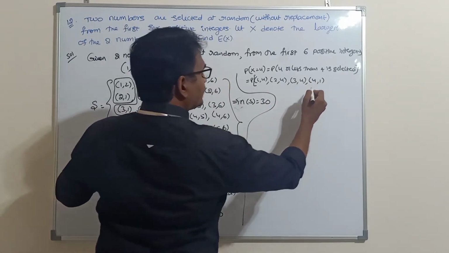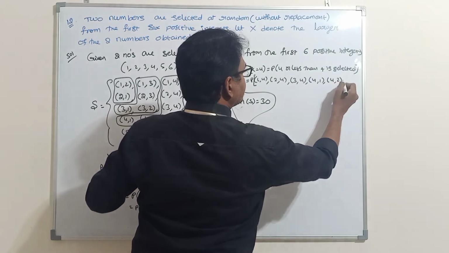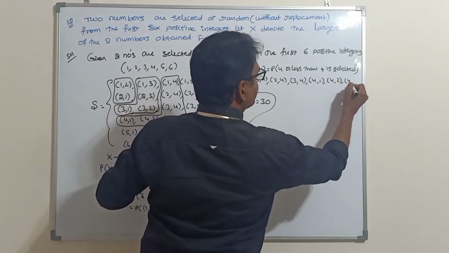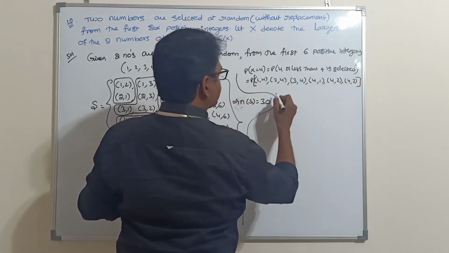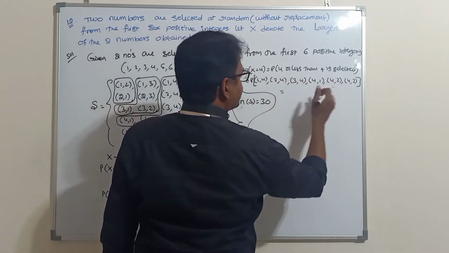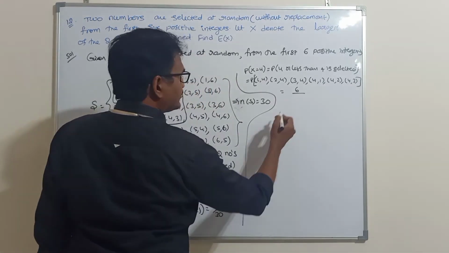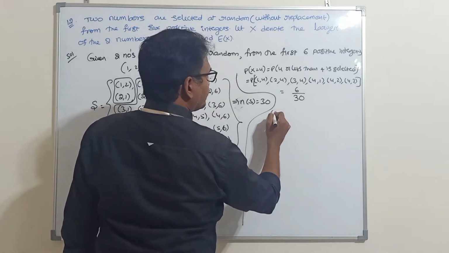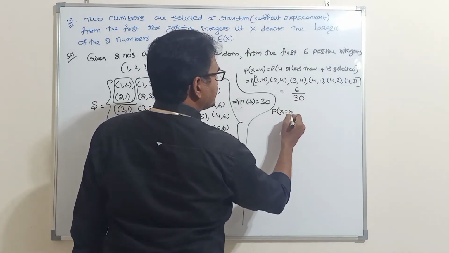That means total how many sample points are there? 1, 2, 3, 4, 5, 6. So 6 out of 30.